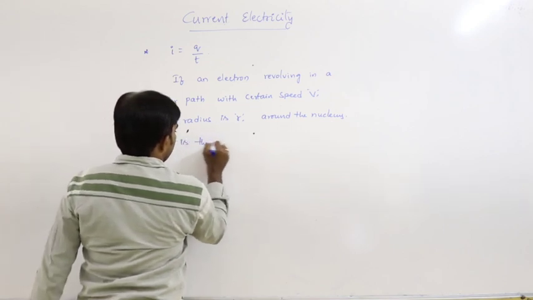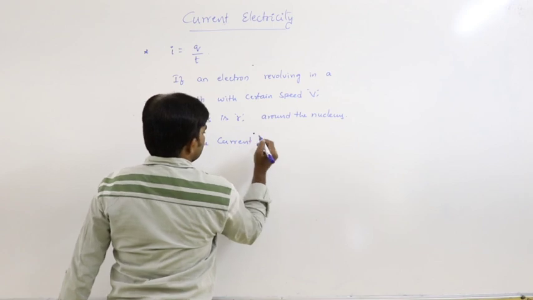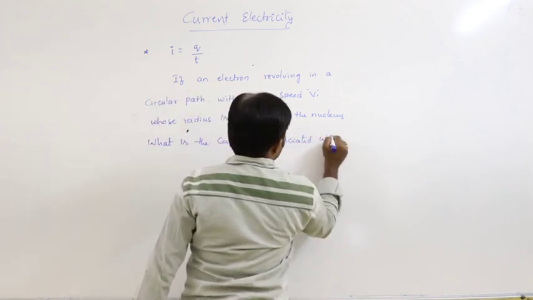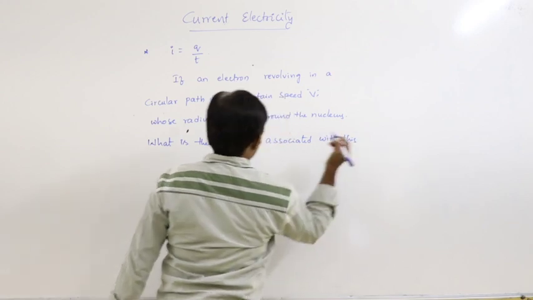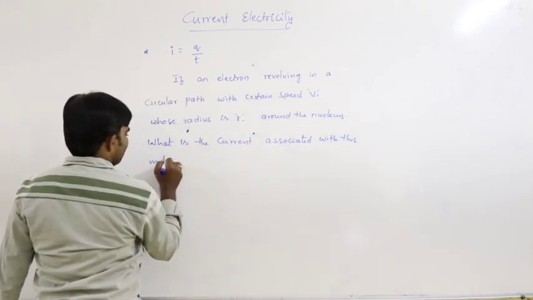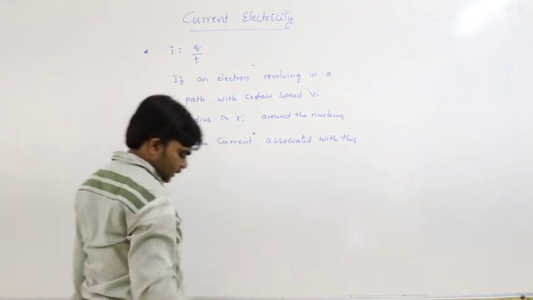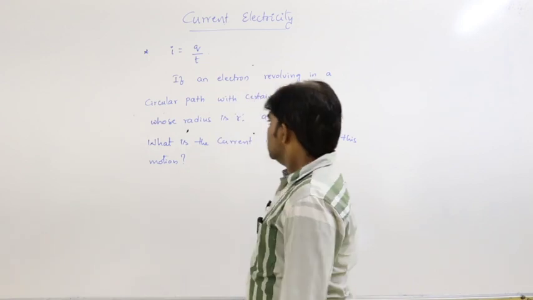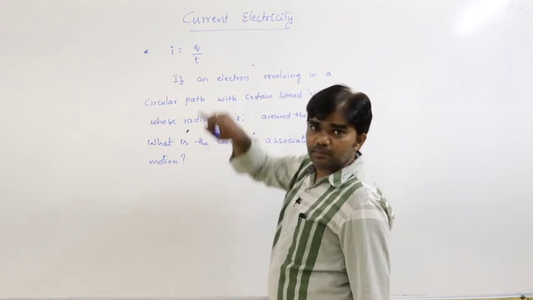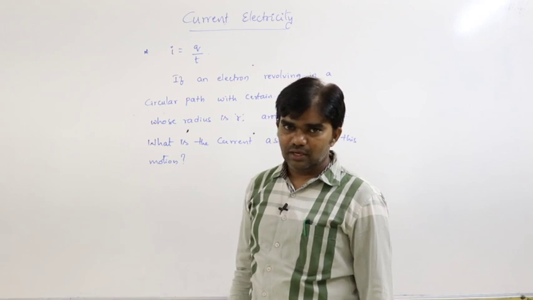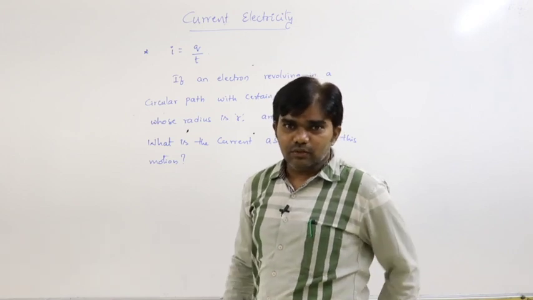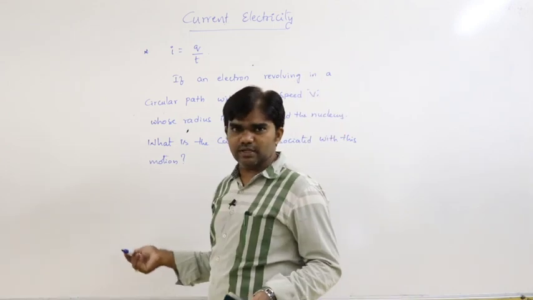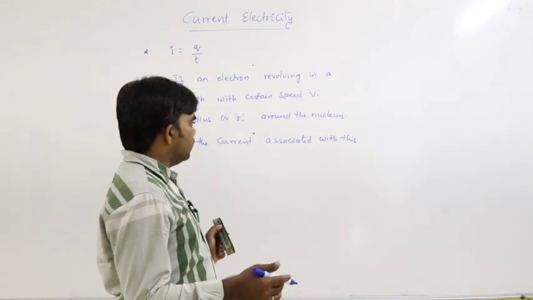What is the current associated with this motion? That is the question. How can you find out the current? So an electron is revolving in a circular path with certain speed v around the nucleus, or if a charged particle whose charge is q, whatever it is, then how can you calculate?